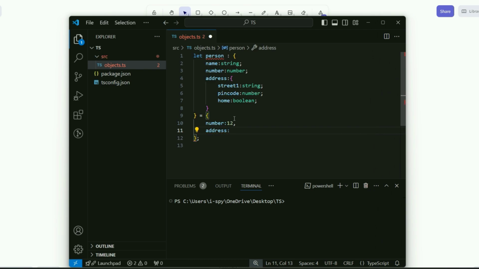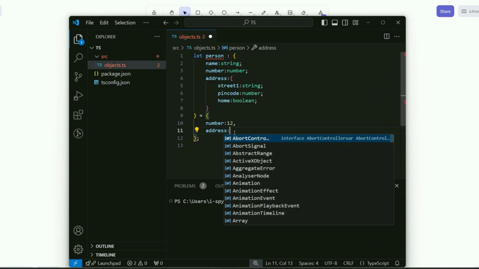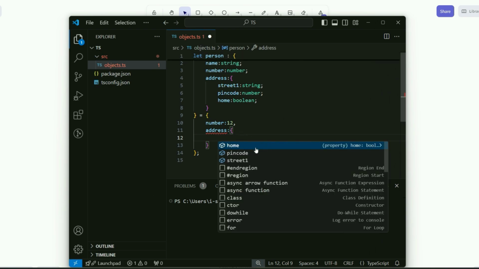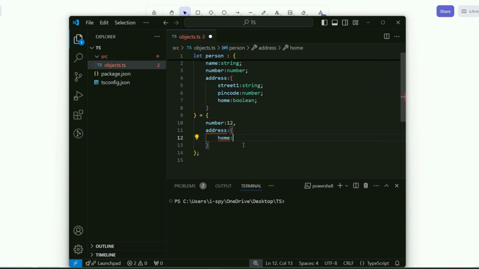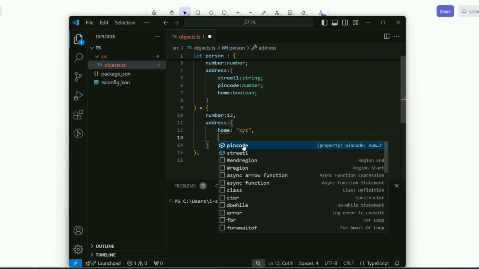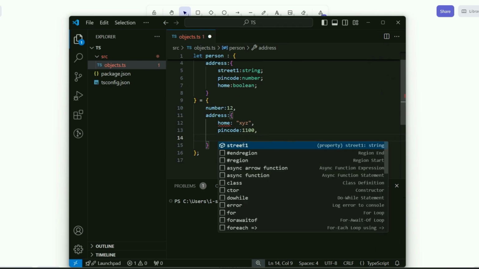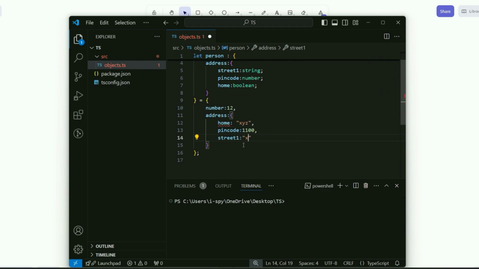Address. But address is also going to have some properties for me. So it's an object. If I do a control space, automatically showing me a navigation of the object like home, XYZ. Next one, control space, pin code. Next one, street 1, maybe exit.